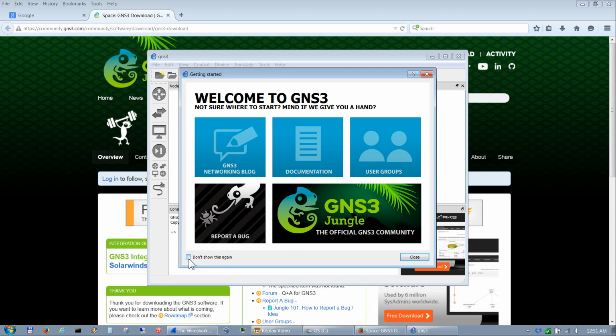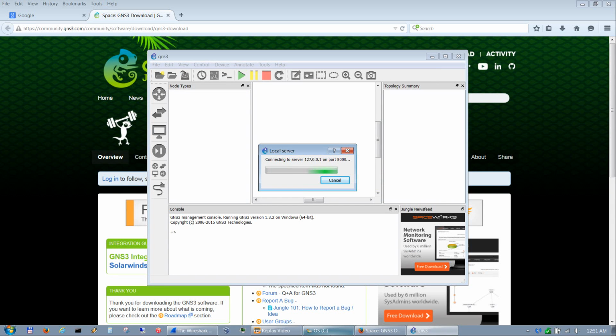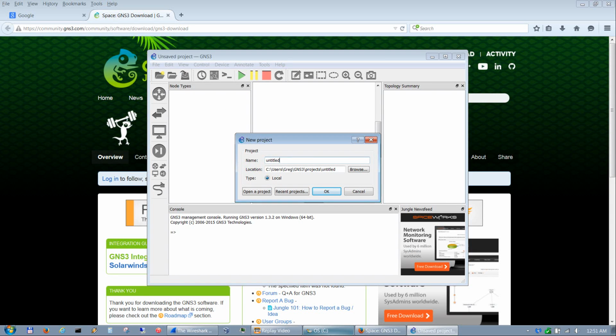Most people know where all this is at, so they usually check this. Hit close, and that starts up GNS3. Since we don't have any devices loaded, we'll go ahead and hit cancel to creating a new project.